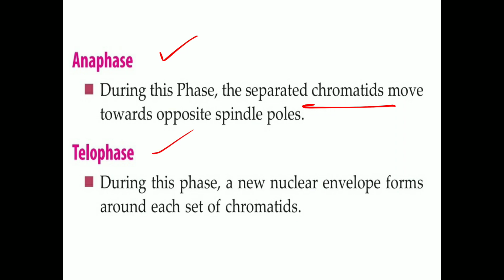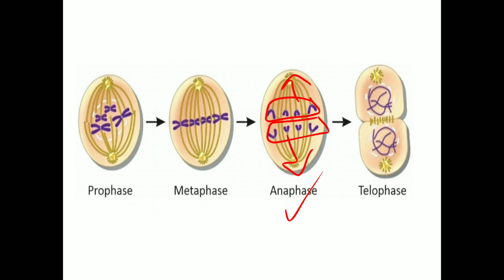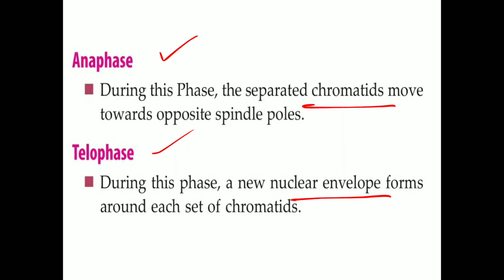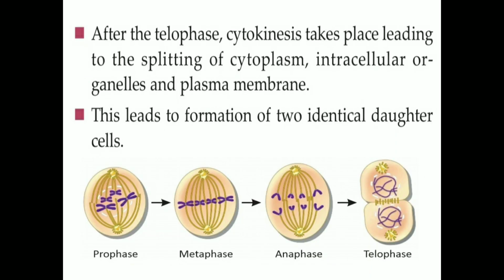Then the fourth one, telophase. In this phase, a new nuclear envelope forms around each set of chromatids. After telophase, cytokinesis takes place, and this leads to division of the cell into two identical cells.